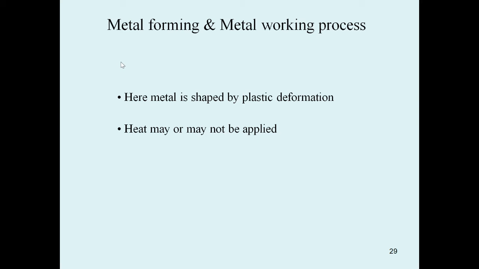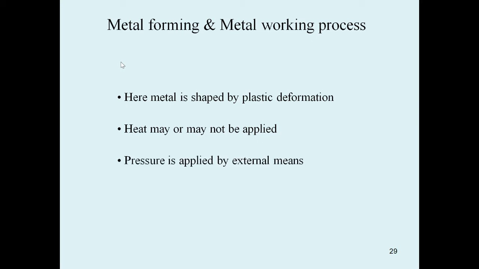Next, heat may or may not be applied. In some operations we can apply heat, in other operations we are not applying any heat, we are using only pressure to make the required form of the workpiece.